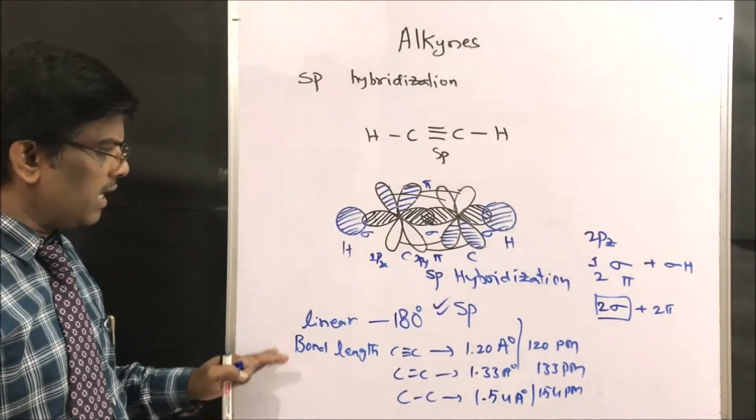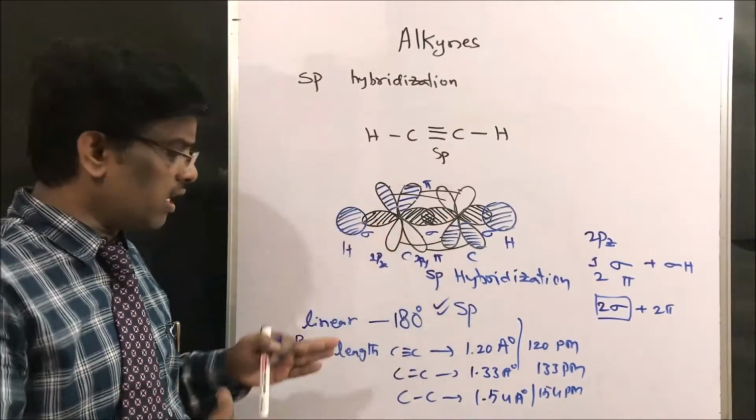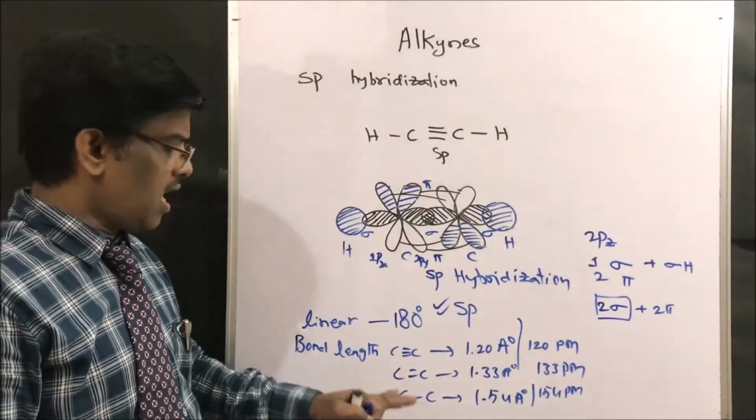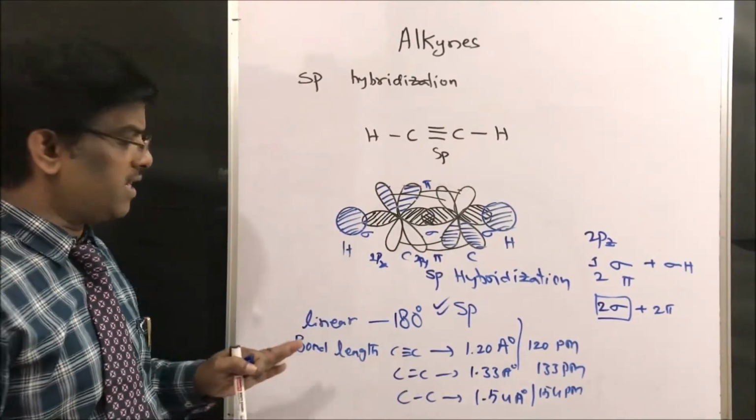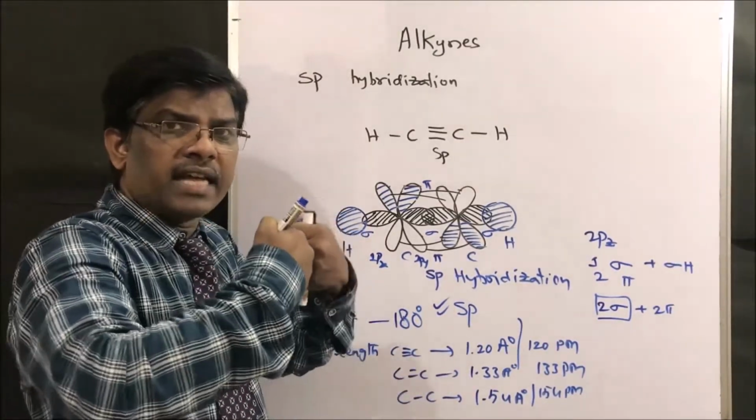So the bond length of C≡C is shorter than C=C and C-C. Since it is shorter, it is tightly packed.